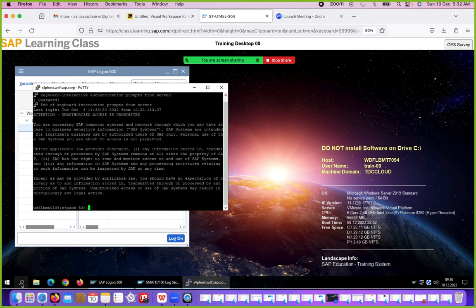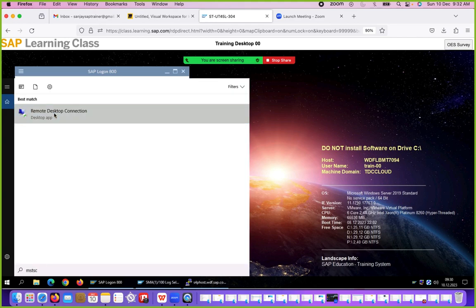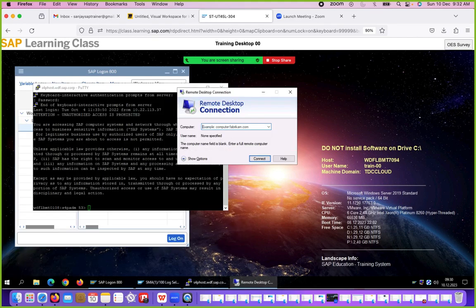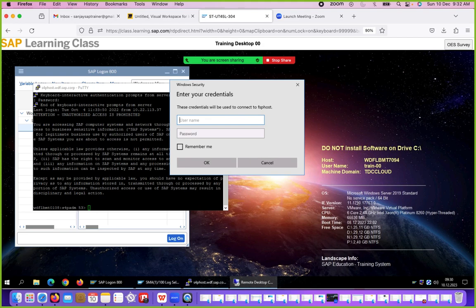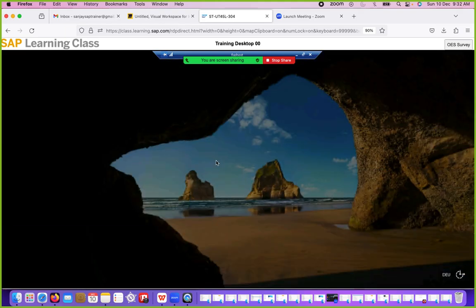Now we have one more server. There you are going to install the web dispatcher, that is the FSP host or FSQ host. The user ID would be install and the password would be UTmaster30. You can log in to that. This is a Windows server. Here we are going to install SAP INST SWPM.